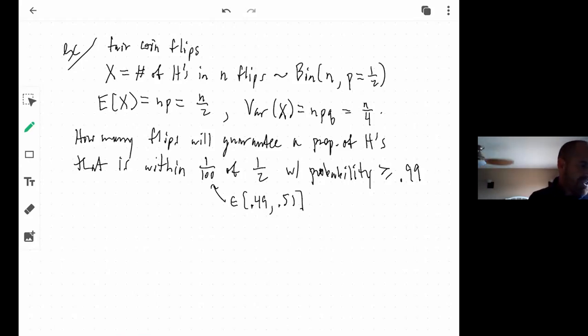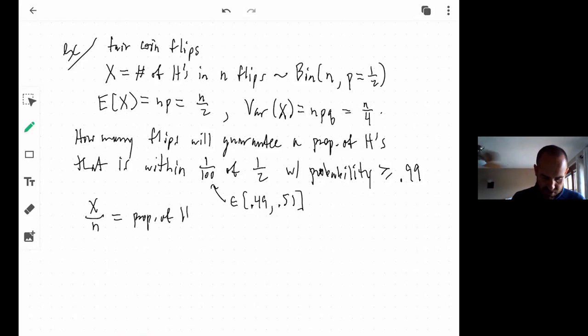So first of all, I have to see this as a proportion of heads. Notice that x over n is equal to the proportion of heads. N is the total number of flips, and x is the number of heads. But I also want to see this as a sum of random variables, because the weak law of large numbers was a sum of things.